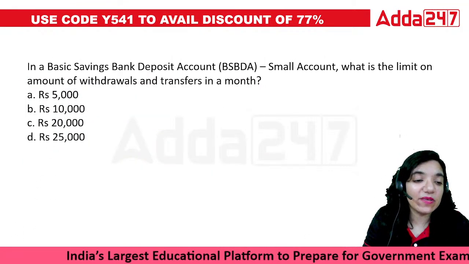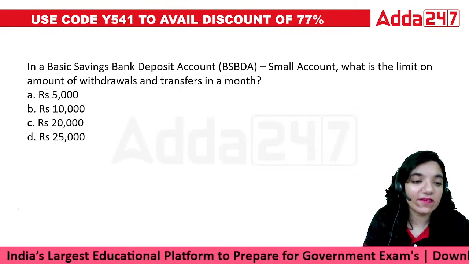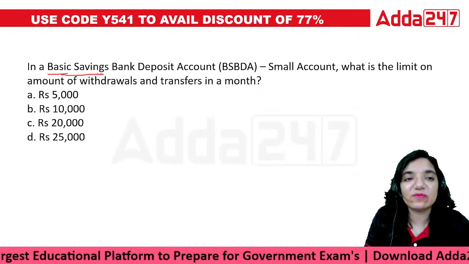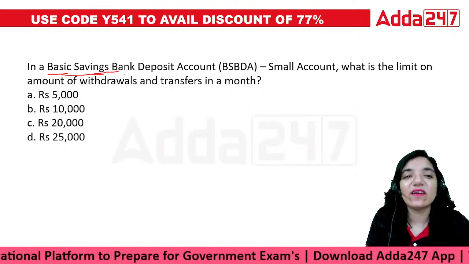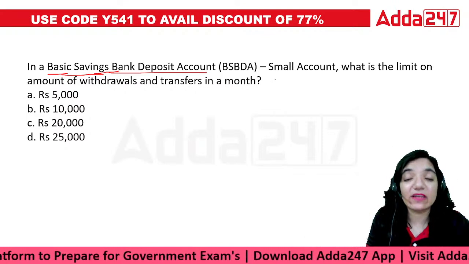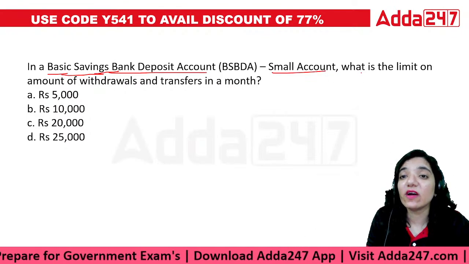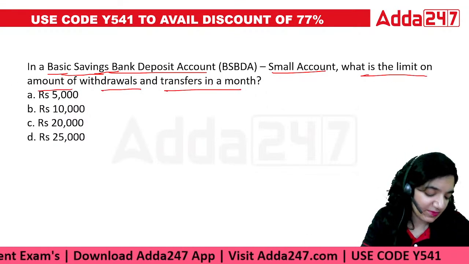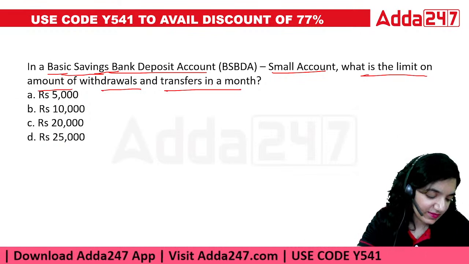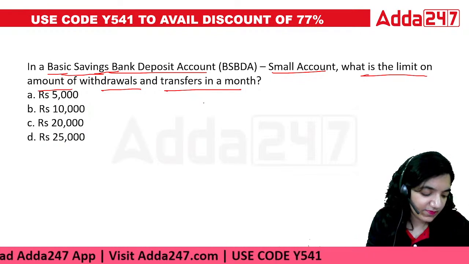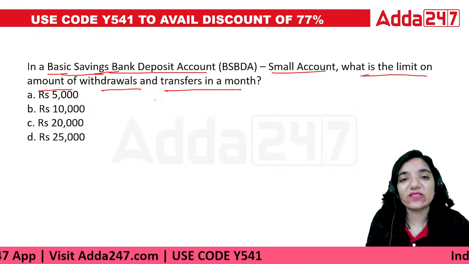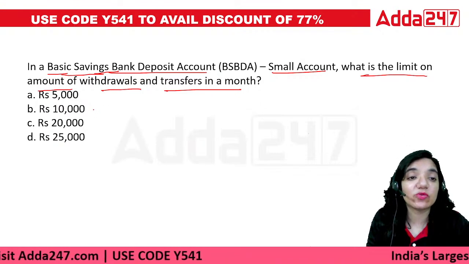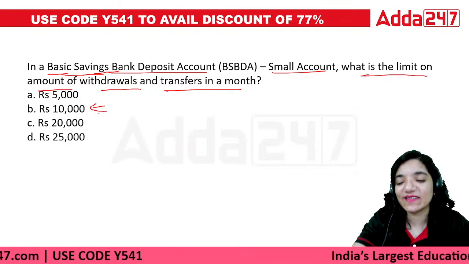In terms of a BSBDA, basic savings bank deposit account, it's a small account. What is the limit on the amount of withdrawals and transfers in a month? The withdrawals and transfers in a month are limited to an amount of 10,000.